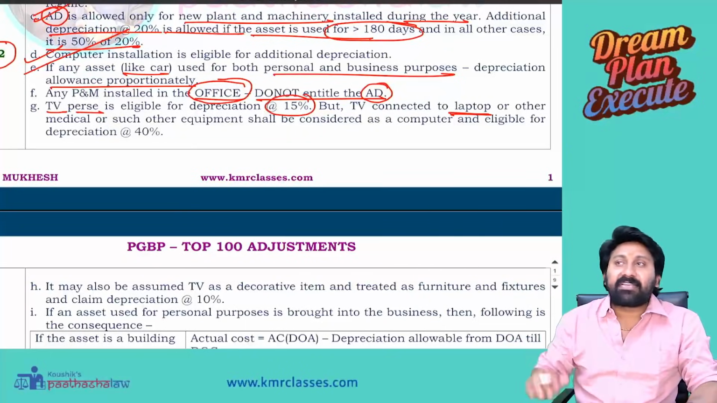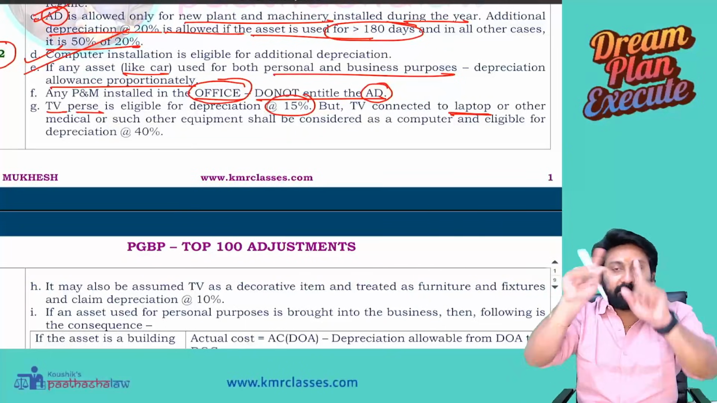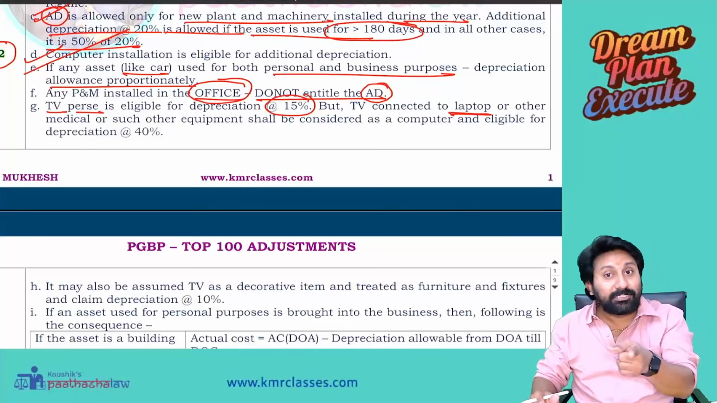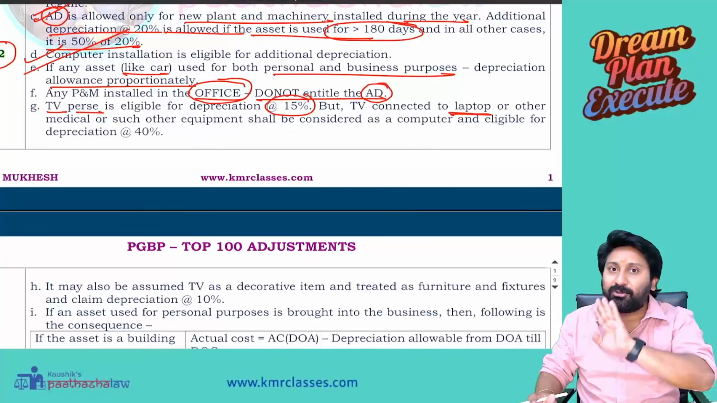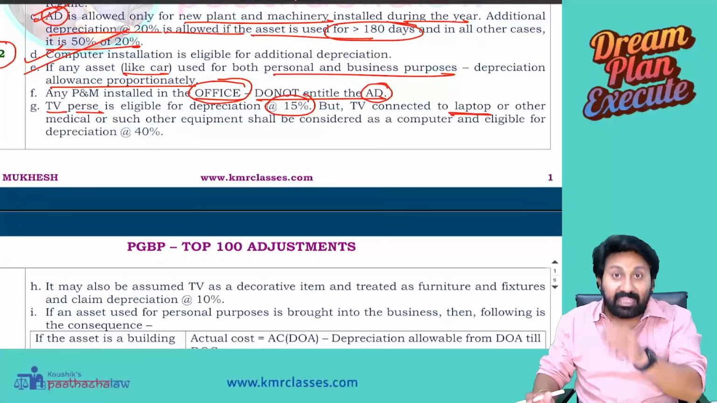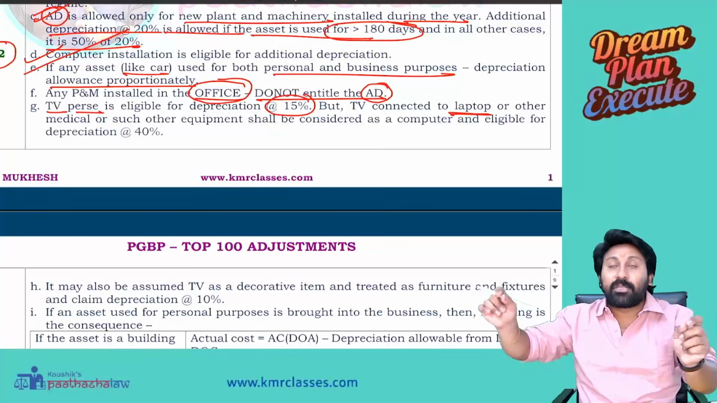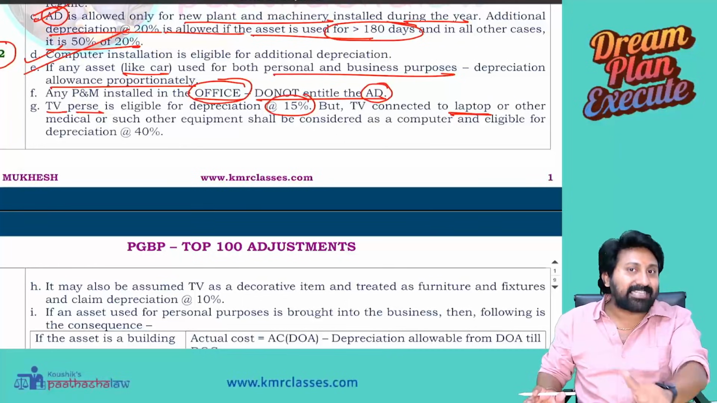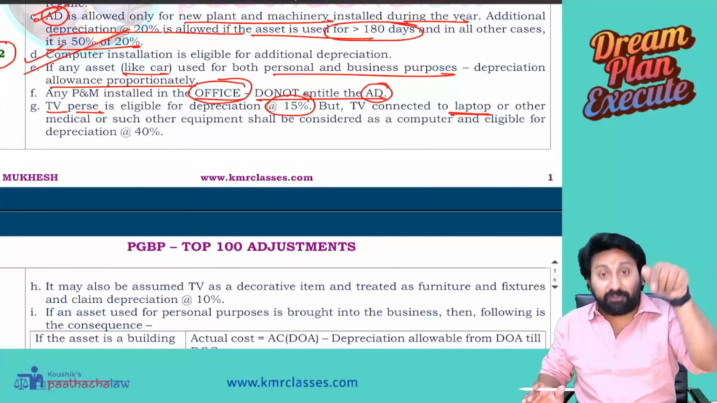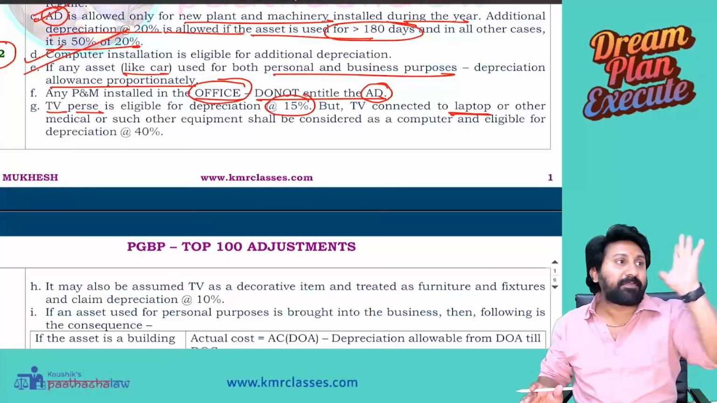For example, in various academies, you will see TVs. They don't use those TVs for TV purposes in reality. No cable connection, no dish antenna connection, no Tata Sky, no Airtel. They are connected to various screens to project to the students. In that case, those TVs are not considered as a TV. They are computed as a part of the computer only. They are treated as 40% depreciation.